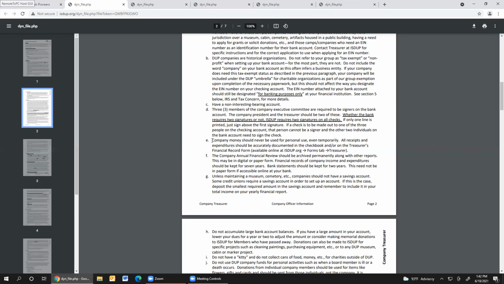Just recognize that whatever name you use for your Venmo account, and if it's set up for you personally, it probably is your name, that when you send money to a person from your company or camp, it's going to come out from your name. And also when they pay money, it's going to look like it's coming into you personally. I mean, you can let them know, I have this set up.